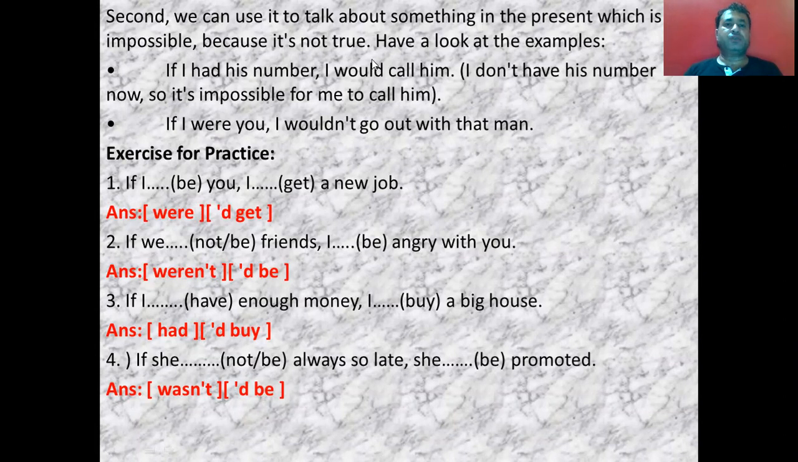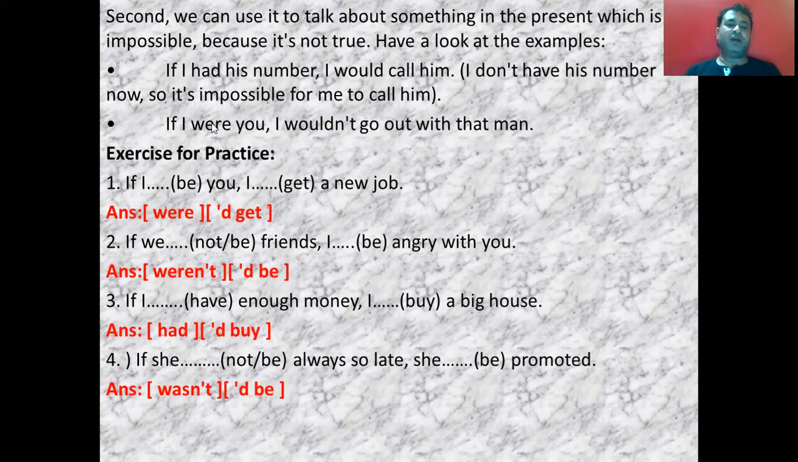Second, we can use it to talk about something in the present which is impossible because it is not true. Let's look at the examples. If I had his number, I would call him. Meaning at present, I do not have his number, so it is impossible for me to call him. So if plus had, if with the simple past, would plus first form of verb. If I were you, I wouldn't go out with that man.